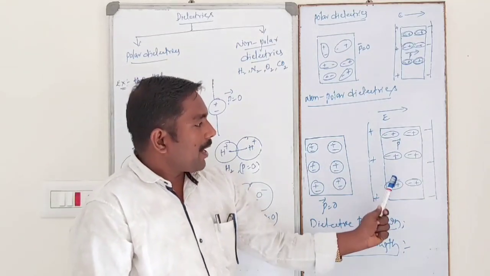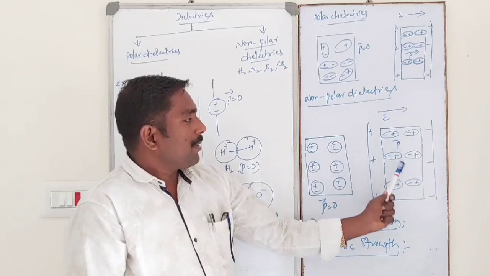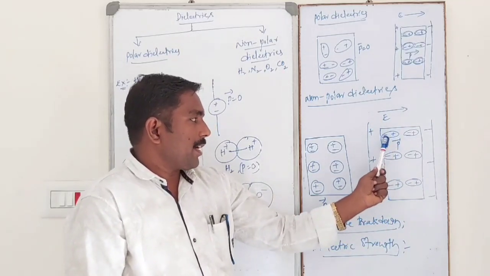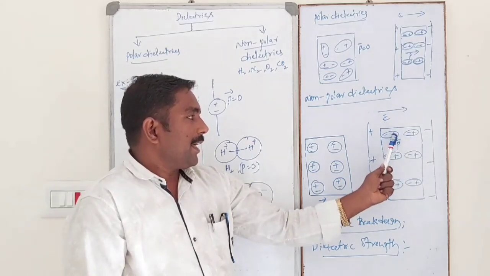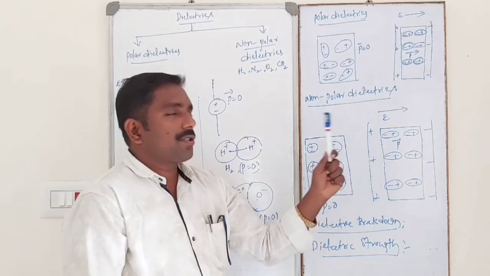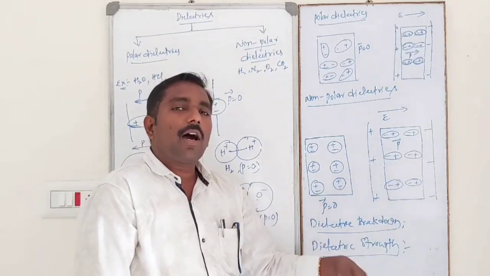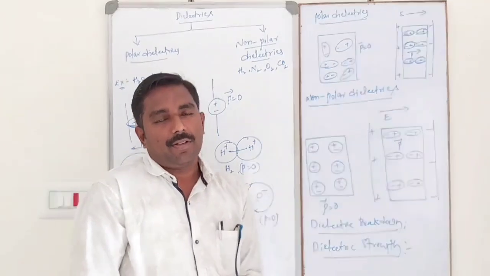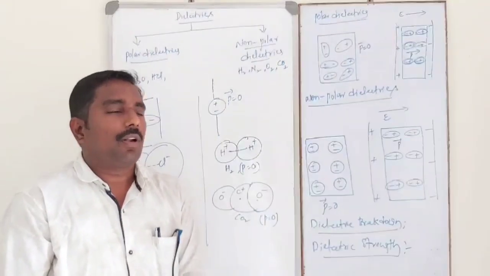So whenever a dielectric is kept inside the external field, the center of positive charge and the center of negative charge get separated, with the positive charge along the direction of the field and the negative charge opposite to the field. Then all molecules are polarized. That means it possesses a dipole moment.